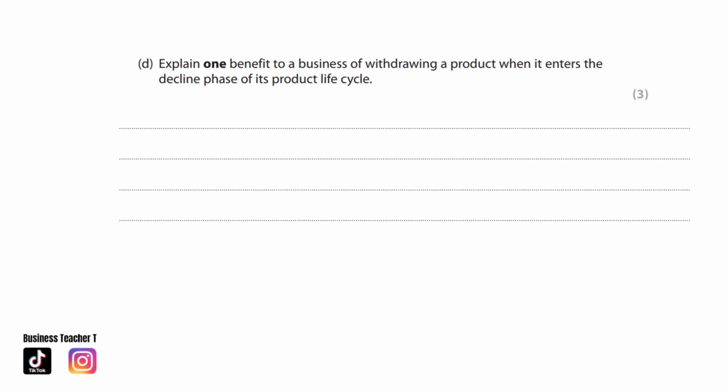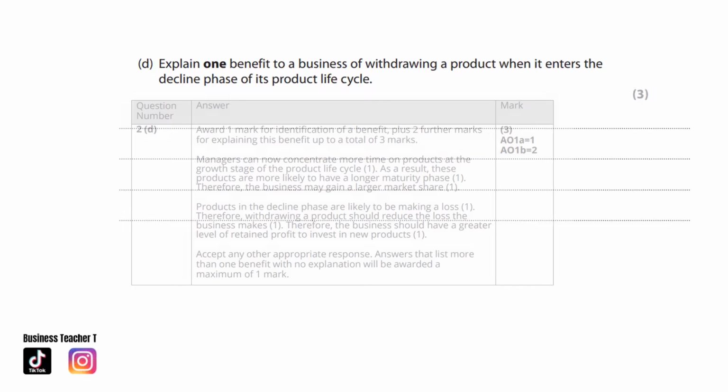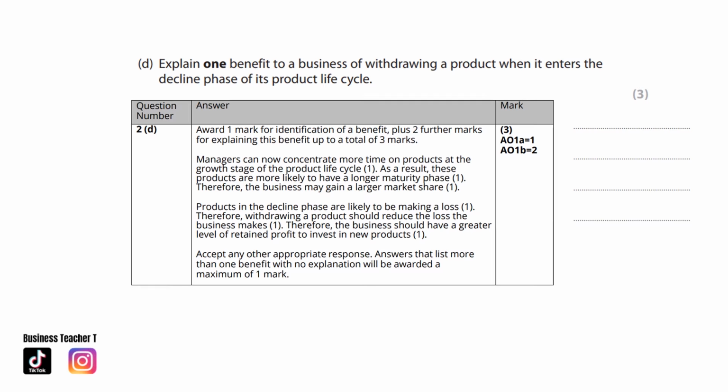The product life cycle. Explain one benefit to a business of withdrawing a product when it enters the decline phase of its product life cycle. Managers can now concentrate more time on products at the growth stage of the product life cycle. As a result, these products are more likely to have a longer maturity phase. Therefore, the business may gain a larger market share.